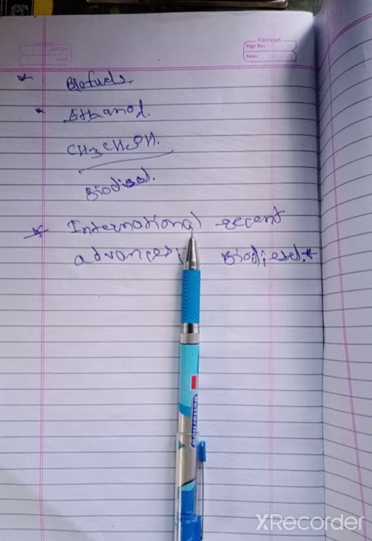Then we have discussed the working and then energy saving opportunities in the steam distribution system or in a boiler.